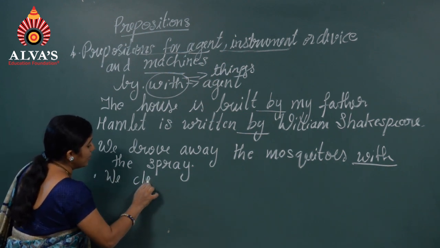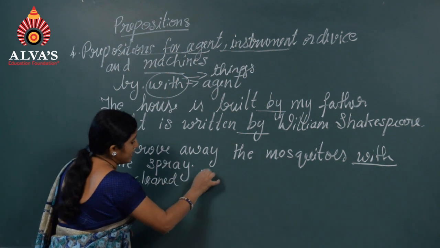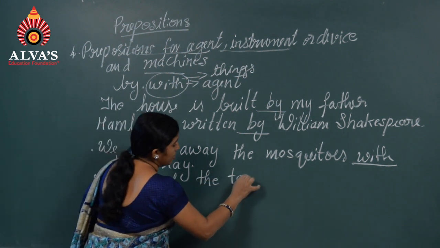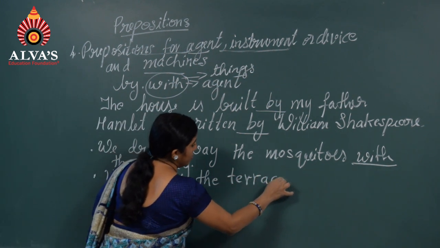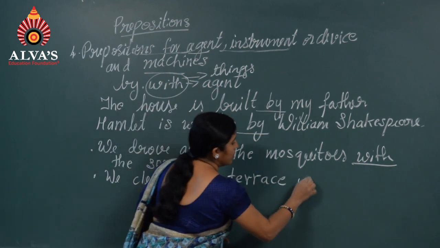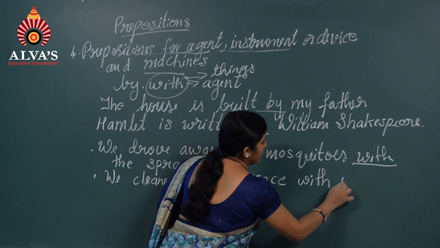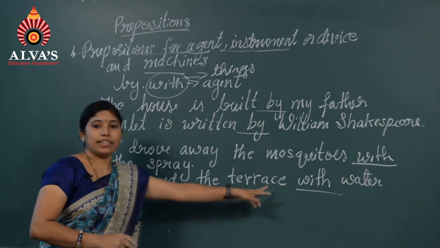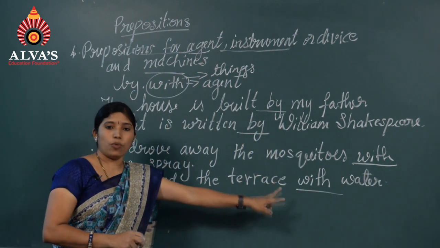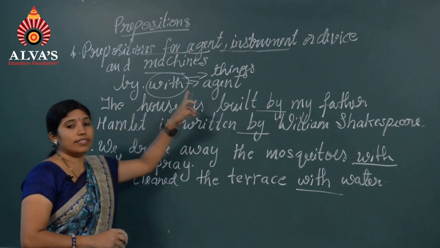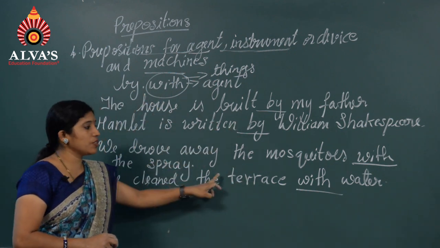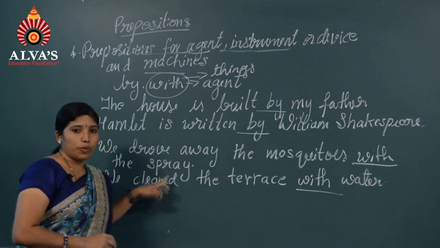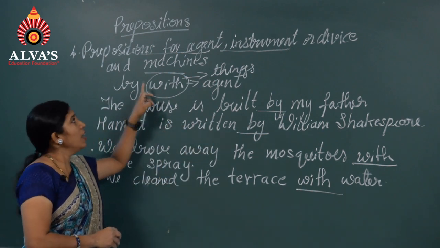Other example, we cleaned the terrace with water. With is used for a thing. By is used for person and with is used for the things. These are the two prepositions we use for agent.